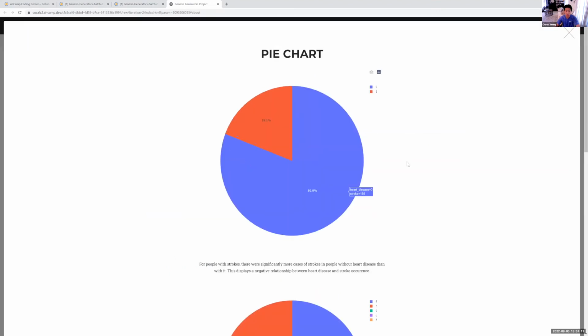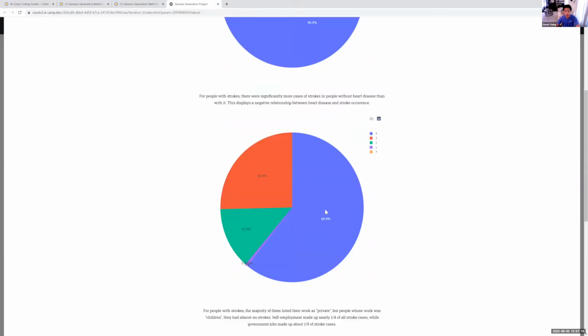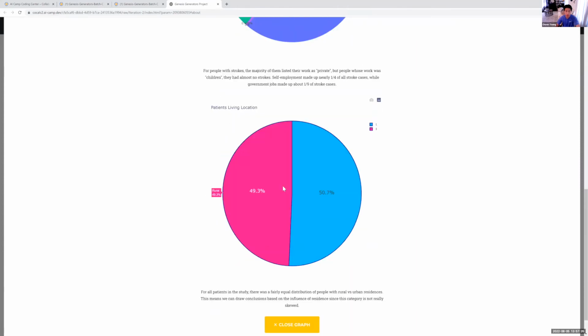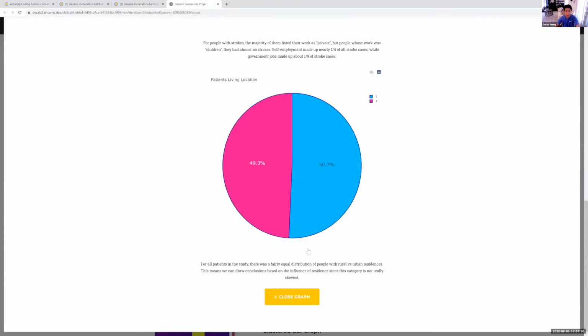These are our pie charts. We have the pie chart representing heart disease. We can see that 80% of people who had strokes did not have heart disease. 60% of people who had strokes worked in the private sector. And we can see that residence type didn't really affect stroke by that much, split pretty much down the middle.